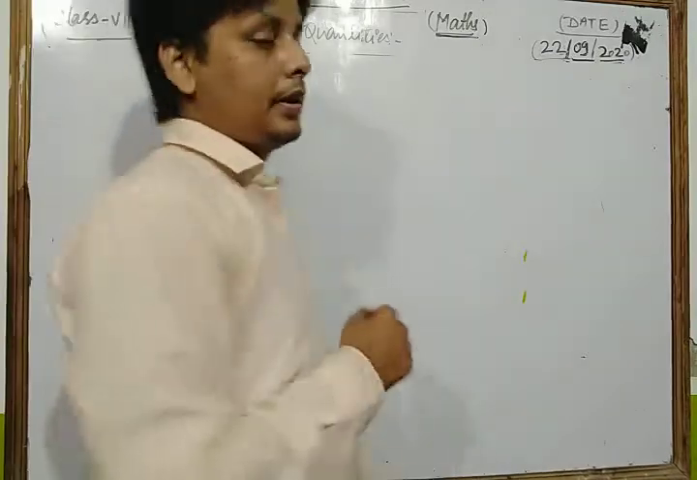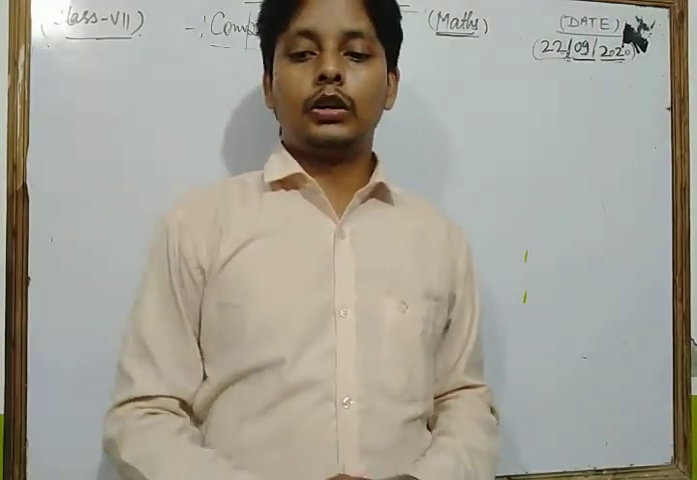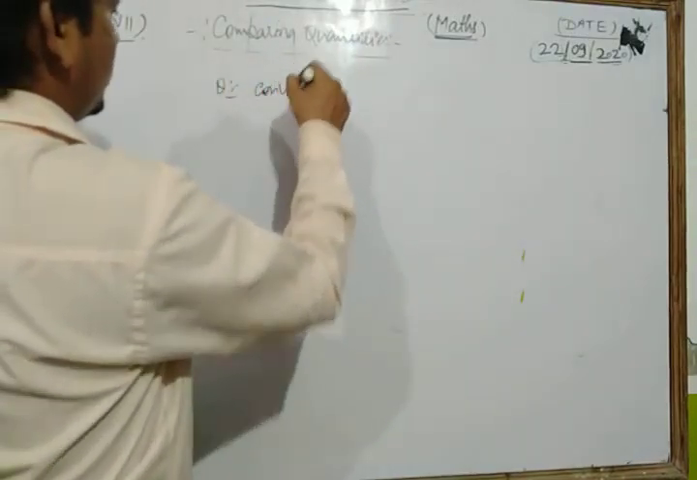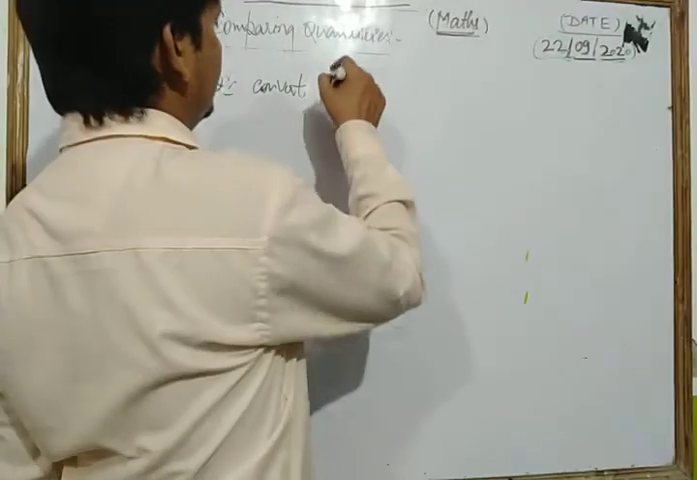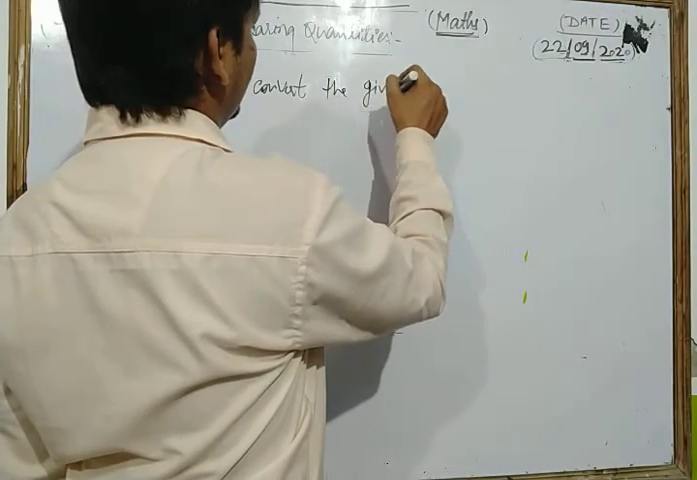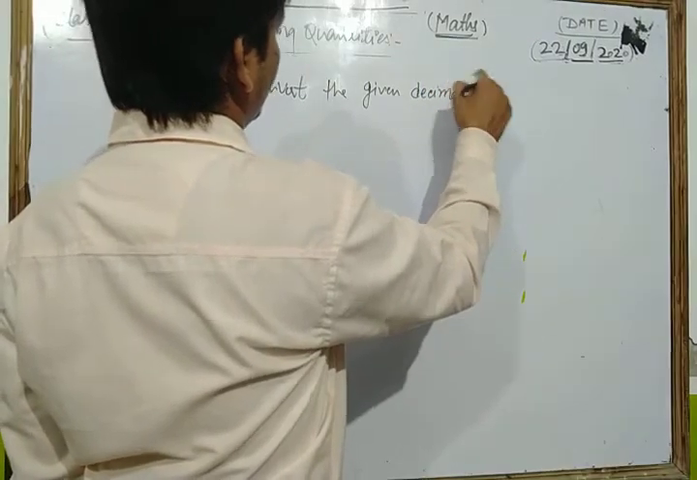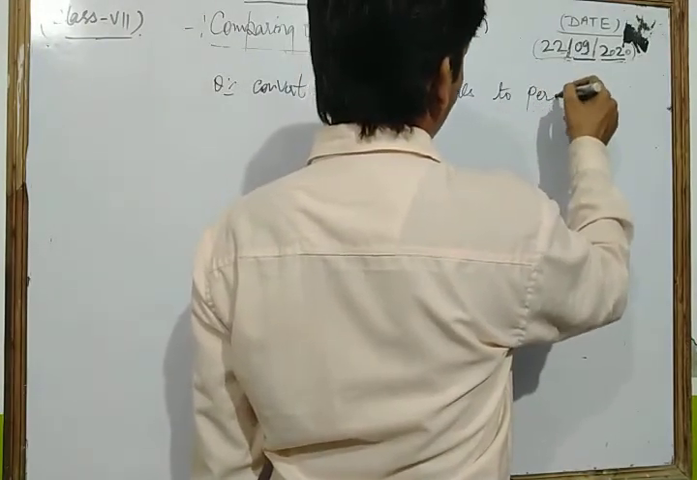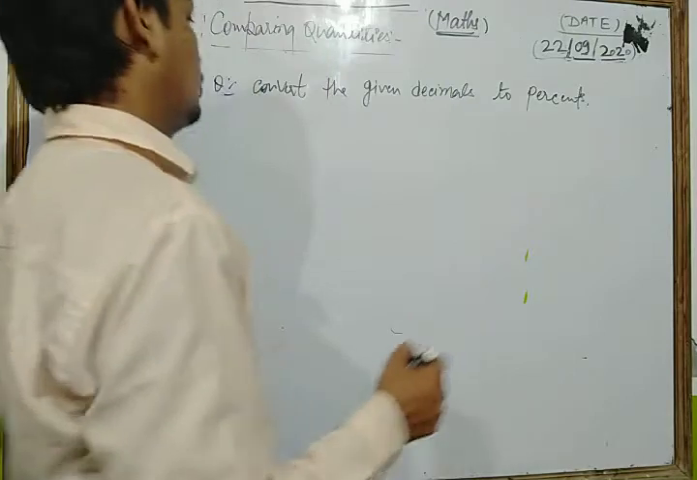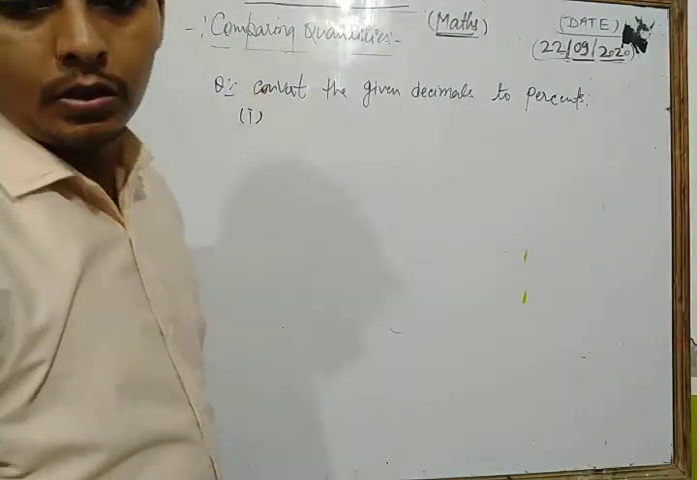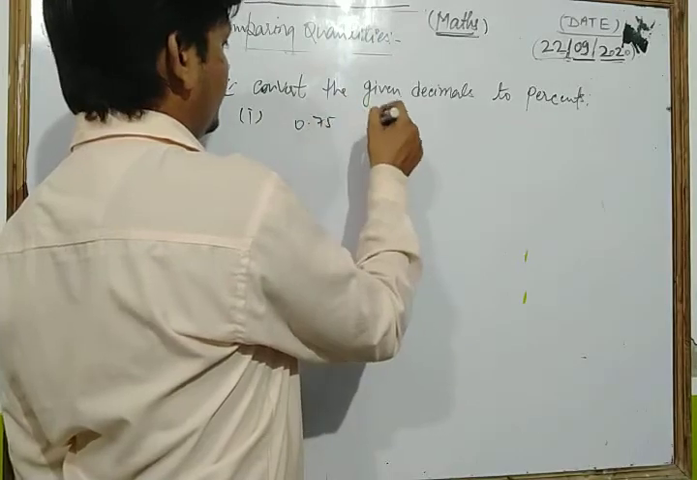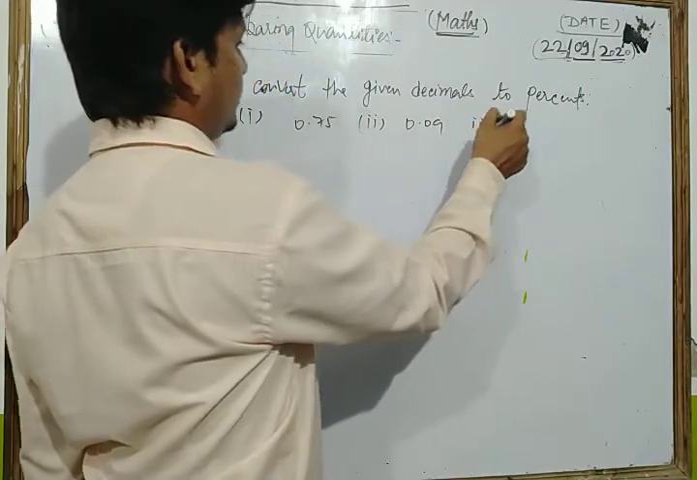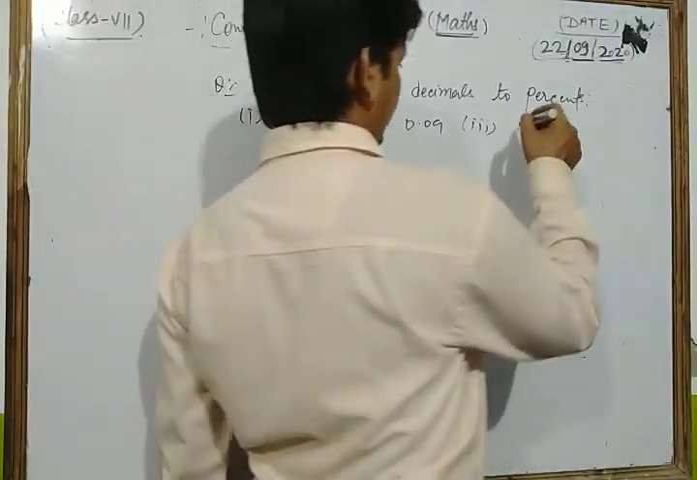Now let's see. Your question is convert the given decimals to percents. The first part of this question is 0.75. The second part of this question is 0.09. The third part of this question is 0.2.